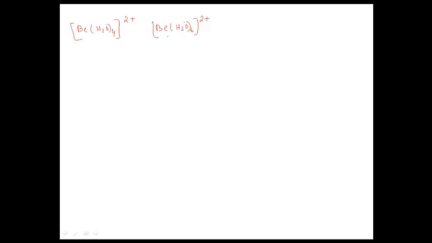But when 6 water molecules donate to the beryllium, an extra negative charge remains on the beryllium. As a result, Be(H2O)4 2+ is more stable than Be(H2O)6 2+, because 6 water molecules make so much negative charge that the 2+ charge is not fully satisfied by the beryllium. But when the number of ligands is less, 4 ligands, the formal charge of plus 2 can be satisfied. Similarly, Be(H2O)4 2+ is more stable than Be(H2O)6 2+.